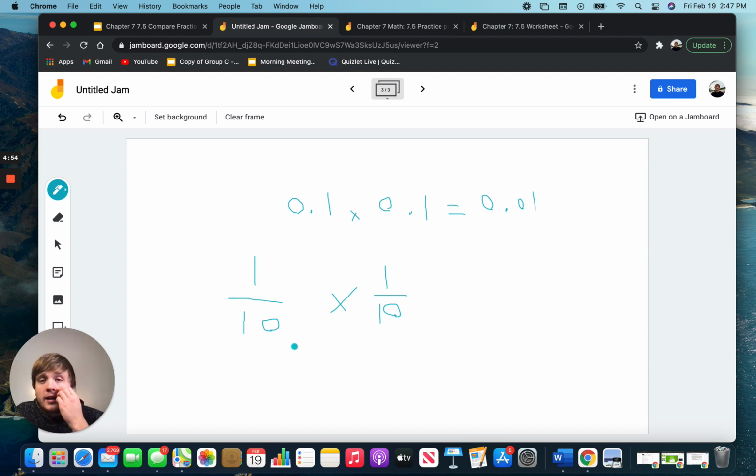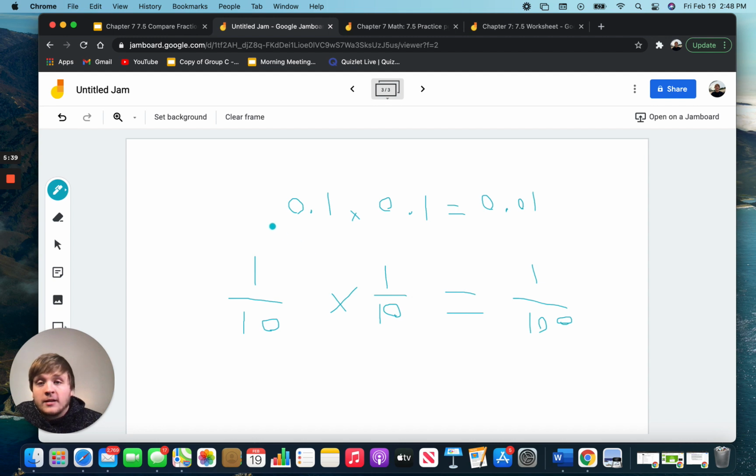If we multiply 1/10 by 1/10, do we think that our answer is going to be smaller than 1/10 or larger? Think about that for a second. When we're thinking about this problem, we are multiplying 1/10 by a tenth, so we're taking a tenth of a tenth. Knowing that, our answer should be smaller because we're taking a smaller portion of 1/10. If we do our math here, it would be 1 over 100.